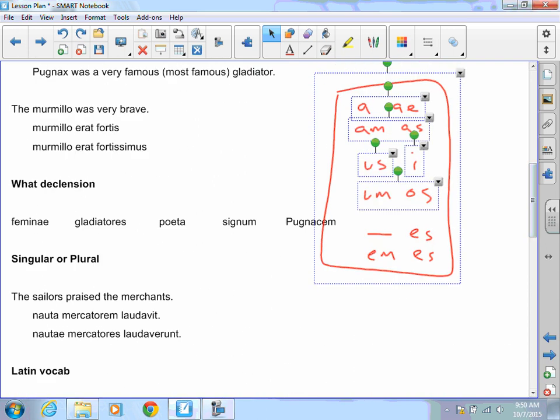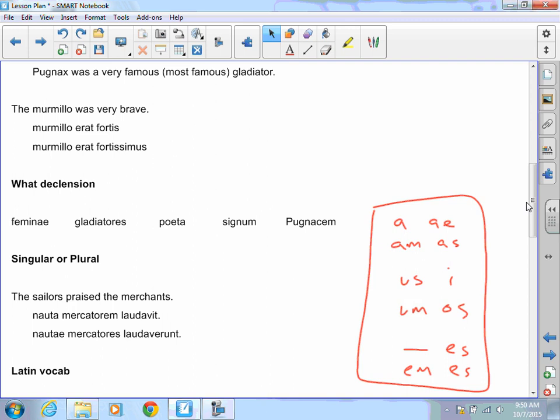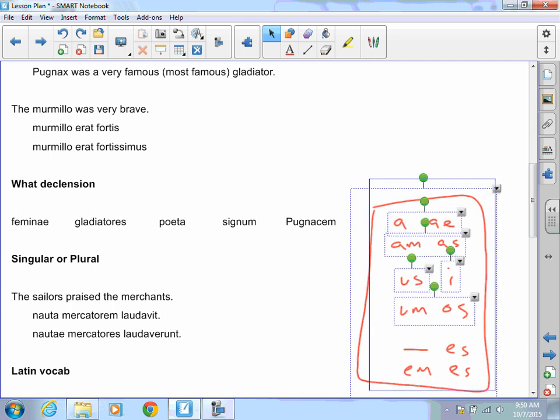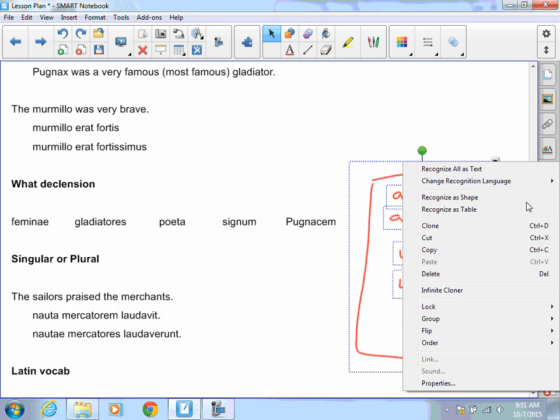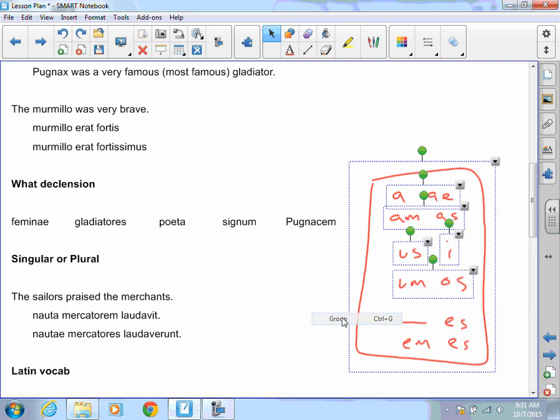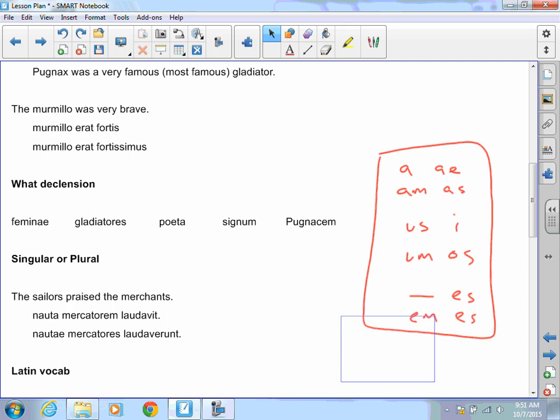You're going to have to determine what declension a word is. If you look at the words and you've done your due diligence and made sure that you remember your endings here, let me group those real quick. You're going to make sure that you remember all of those endings. If you do, then this shouldn't be an issue. So I see the AE. I see an AE over here. That is first declension. So you do these other four real quick and see if you can use this chart over here to determine what declension it is.